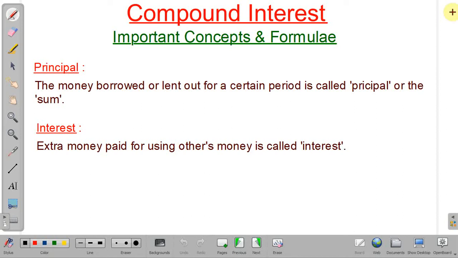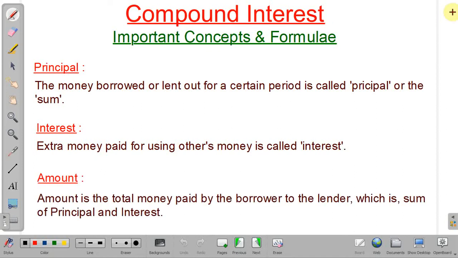See, if you are borrowing money from someone, why is he giving money to you? Because he wants some profit, some return. So the extra money that you are paying to the lender is called interest. The next term is amount. Amount is nothing but the sum of principal and interest, that is, the total money paid by the borrower to the lender.